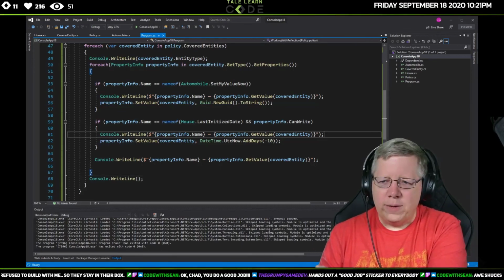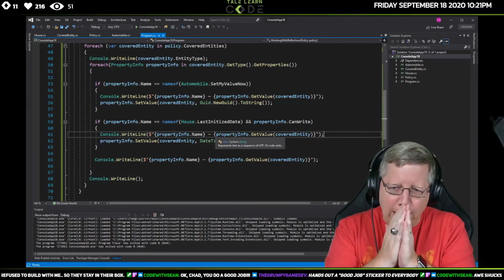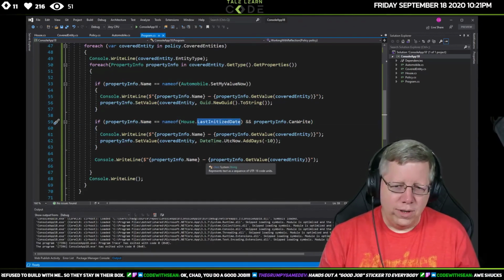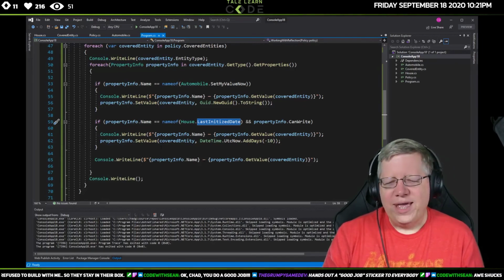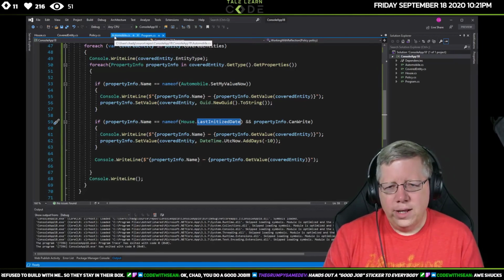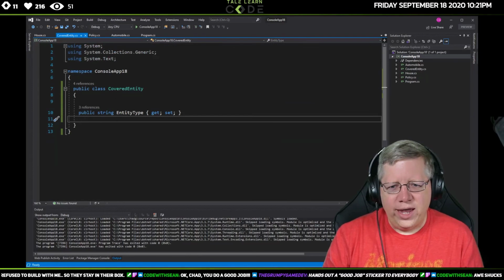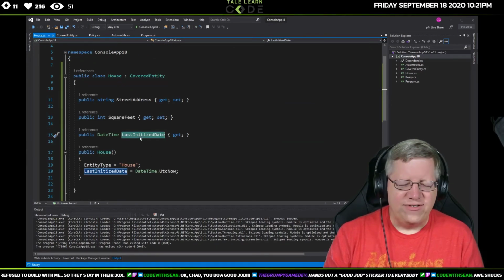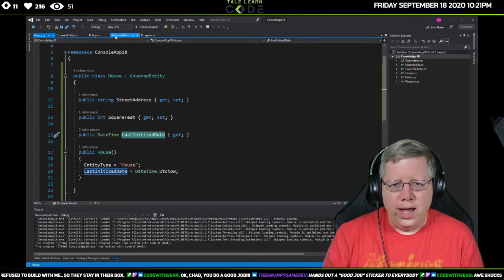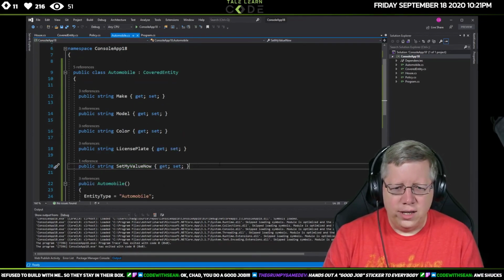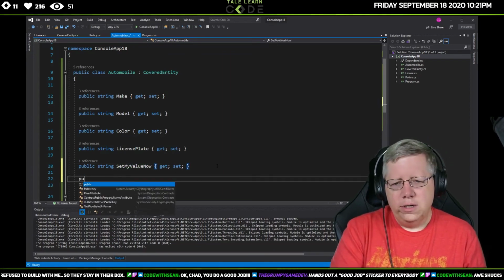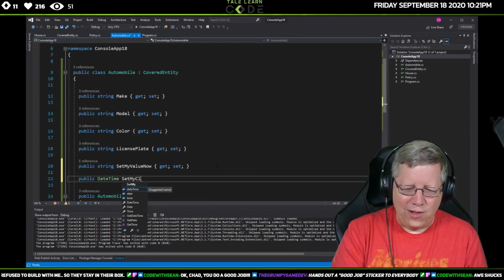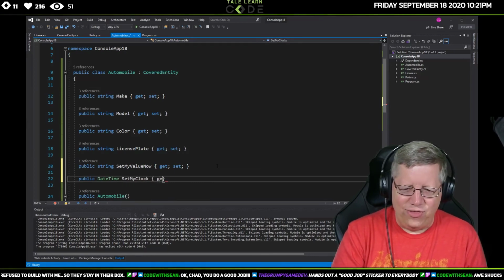So all right, we were talking about this. Now, let me do one other thing, because this is actually kind of a bad example, because I probably know that I can't change that value. But let's say I have this last initialized date that's on a house. I'm going to do one last thing. Let's say in here we're going to have a public DateTime SetMyClock. Again, I'm just making things up, right?